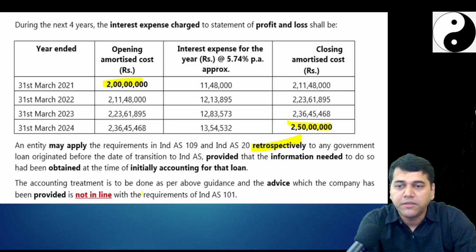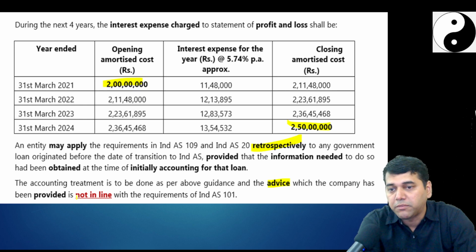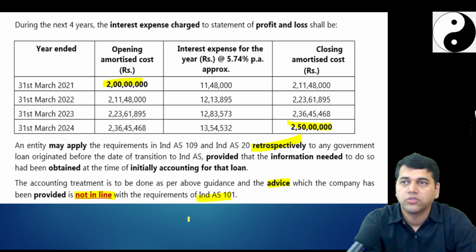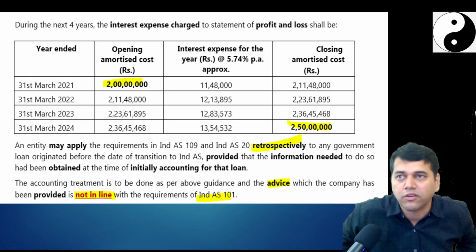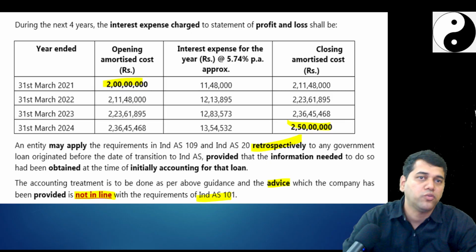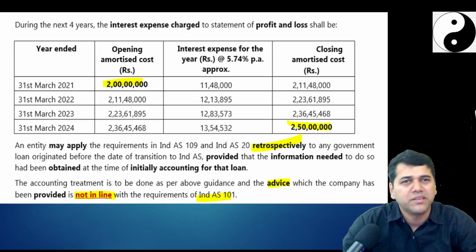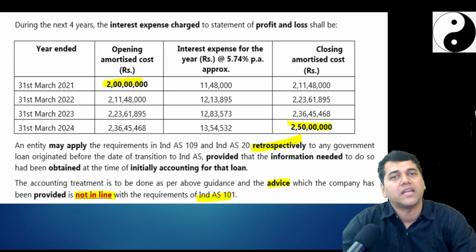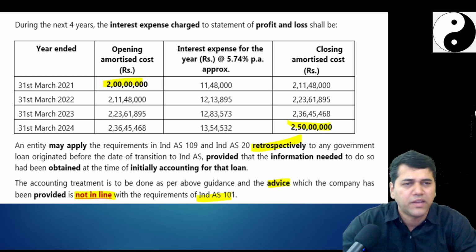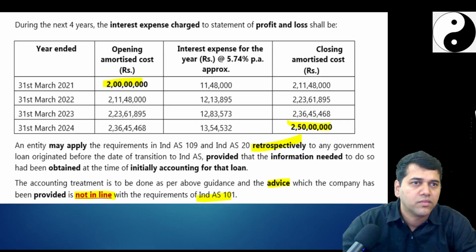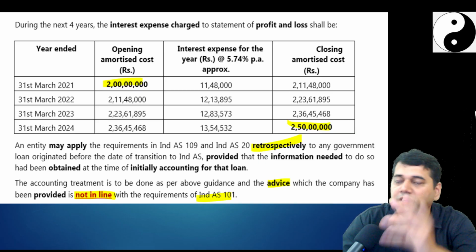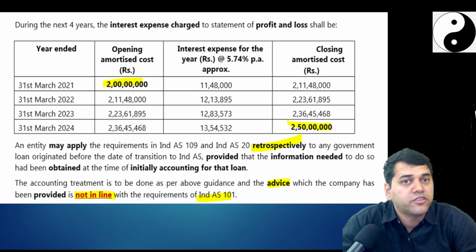The accounting treatment in the given case, and the advice which the company has been provided, is not aligned with Ind AS 101. So somebody gave advice to do this and all, and that is not as per 101. Anyhow, in certain places here and there, even though you have missed something, you would have got that EIR. If you have told the classification, if you have told the previous carrying amount, I think it is a 5 or 6 mark question, you should be able to reasonably get 4 marks here with all this and the amortization schedule, or maybe 6 also, who knows?